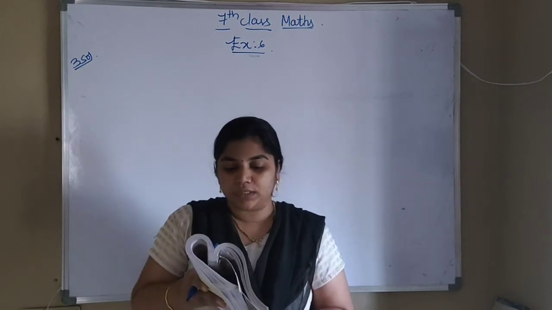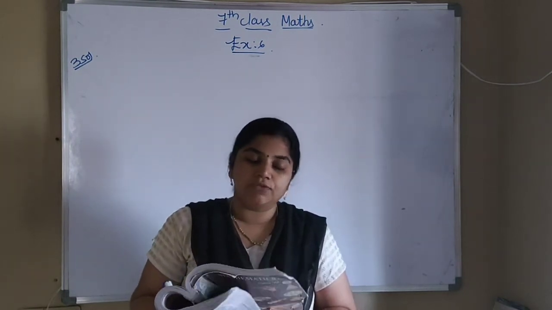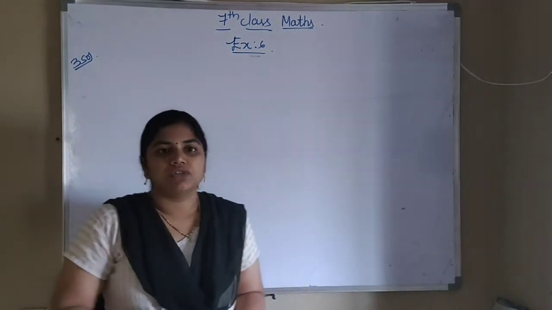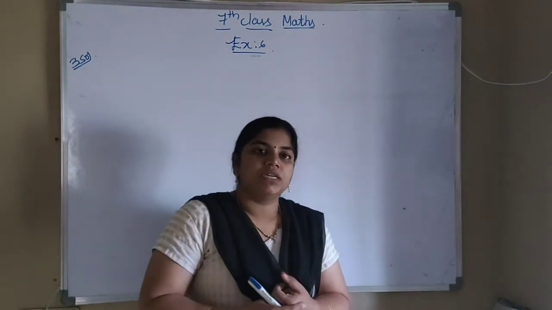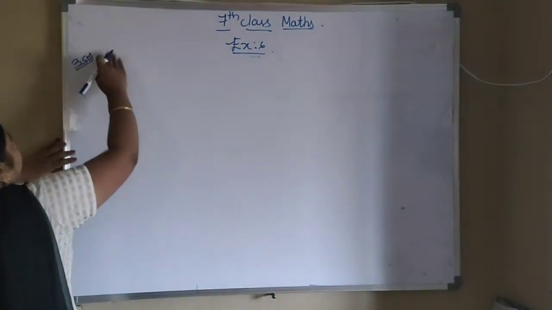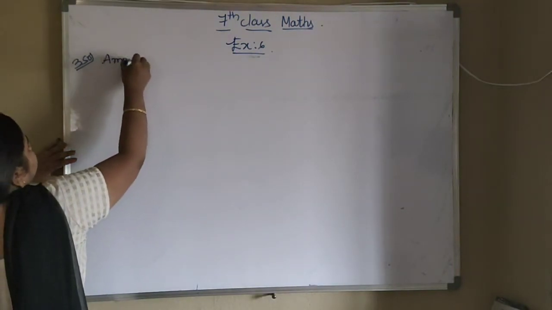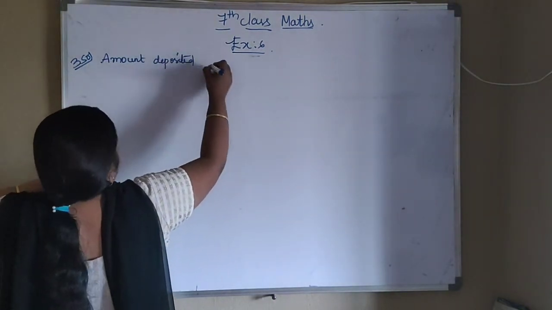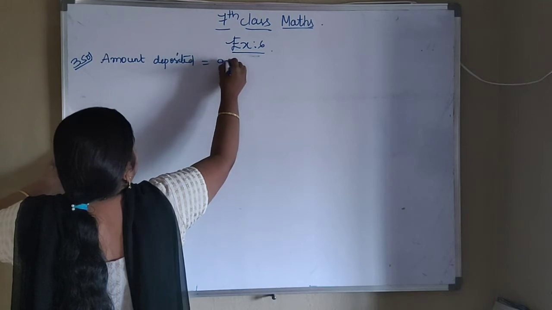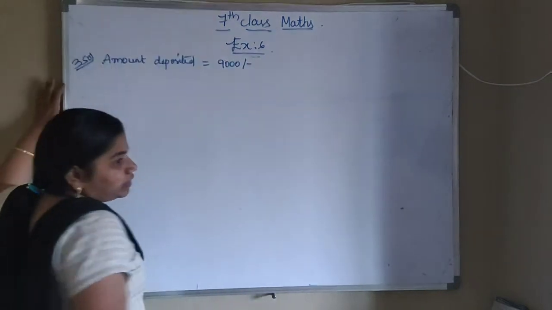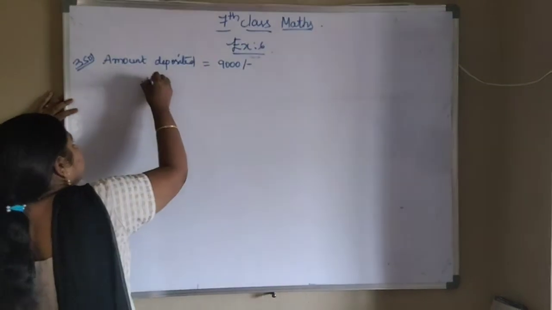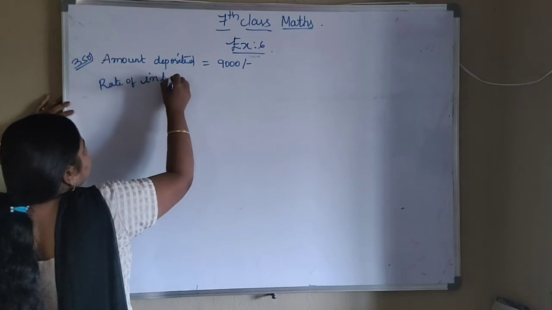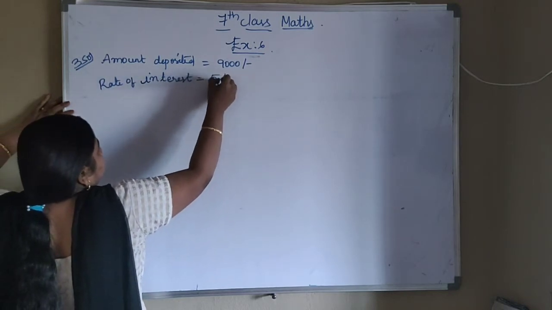Find the interest received by the school if they deposit 9,000 for 1 year. They are depositing only 9,000, that is less than 10,000. So how much interest will they receive? That is 5%. So the amount deposited you write first. How much amount are they depositing? That is equal to 9,000. 9,000 is less than 10,000. That means how much interest will they give? The rate of interest will be 5%.